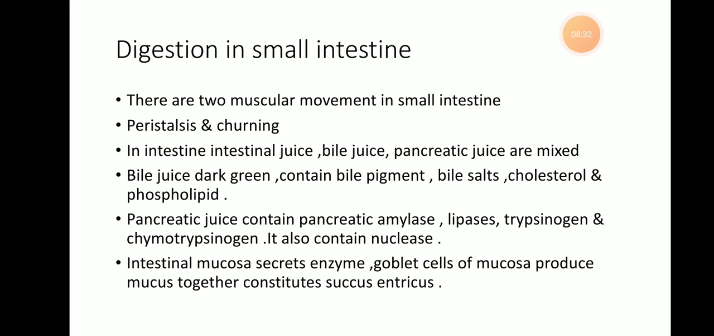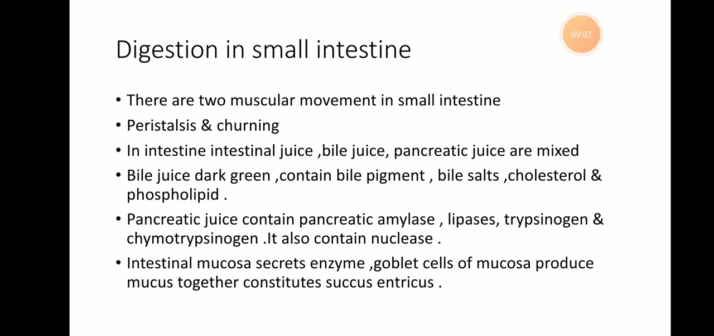Actually, there are two types of muscular movements in the small intestine. These are peristaltic and churning movements. These movements help the food move along the length of the intestine and mix with the intestinal contents. So in the intestine, intestinal juice, bile juice and pancreatic juice are mixed with food. The peristaltic movement of the muscularis layer helps in proper mixing of digestive juices with chyme.